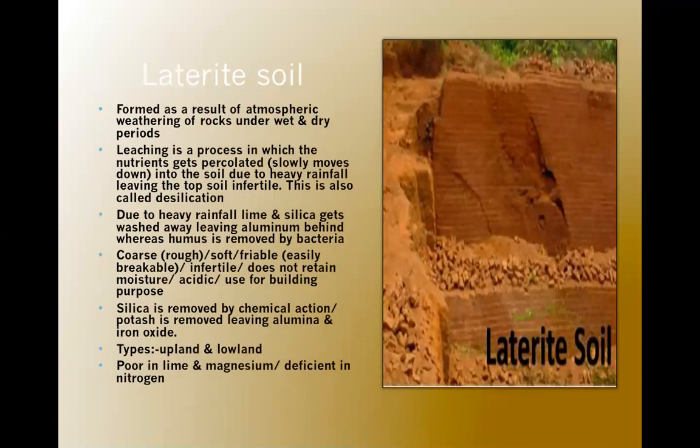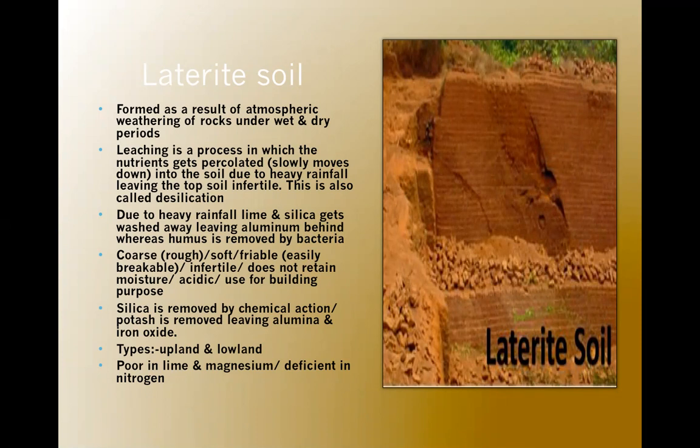Now, this type of soil is formed as a result of atmospheric weathering of rocks, under conditions of high rainfall and temperature with alternate wet and dry periods. So this is formed as a result of atmospheric weathering of rocks and the leaching process. Now, what do we mean by leaching?